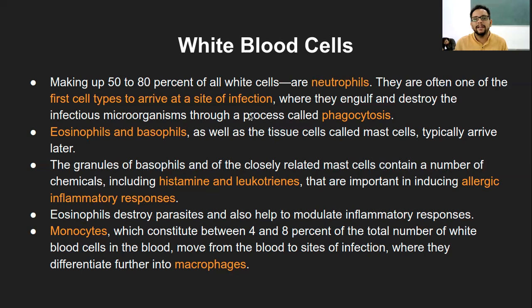thing with the neutrophil is they are the first one to arrive at the site of infection. What does that mean? Let's say you have a cut on your skin, or you get injured while you are walking or running and you just fall down. Due to all these reasons, there is some injury, that is the site of infection or possible site of infection, and these neutrophils will be the first ones to arrive at that particular site, so that no foreign microorganisms enter the body. That way, neutrophils help in tackling the infection within the body.